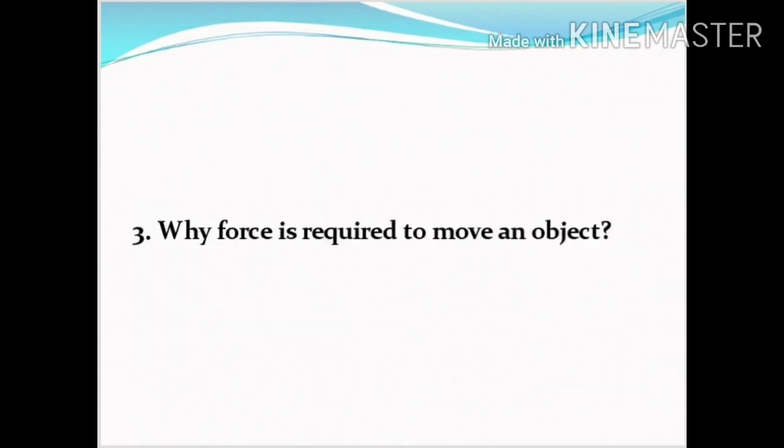Question number 3. Why is force required to move an object? Answer: Force is required to move an object because force has to overcome static friction.